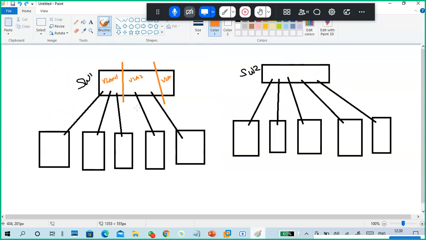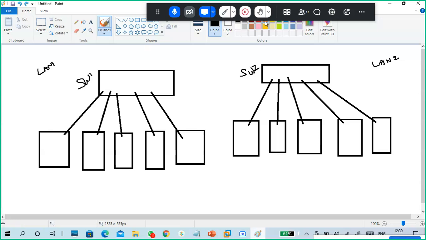Again, I'm going back, guys. One last question: these are not connected, right? So this is LAN 1, LAN 2. Two LANs are there. Will these LANs communicate with each other or not? No. They won't communicate with each other. This PC cannot communicate with this PC. Why can they not communicate? Because they are not physically connected, right?